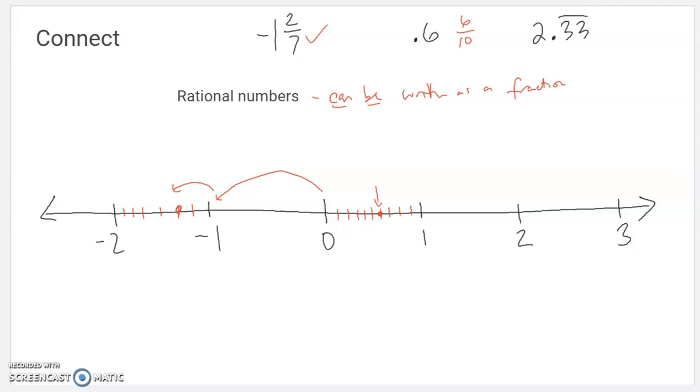And then this, we haven't learned a process for writing repeating decimals as fractions, but they can be. And we would put that on here as well. 2 and 1/3, 1/3, 2/3, 3/3, and it's right here.